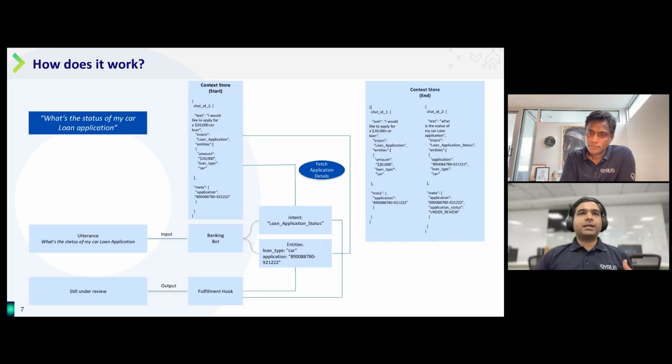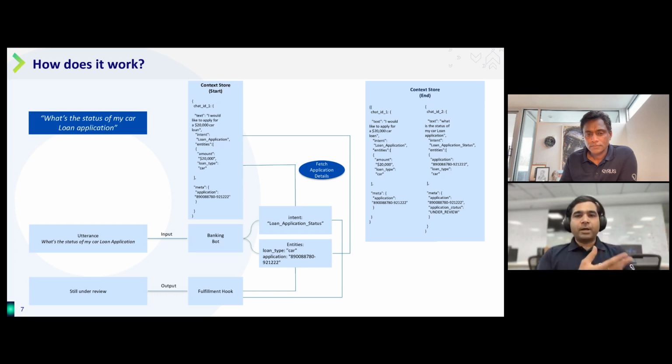So now if you move to the next example, you can see that the question asked is a new utterance now. It says, what is the status of my car loan application? So assuming that this utterance came right after the user applied for the loan, the bot now extracts the entities from the context store as well, right? Because it knows that there was an application before.